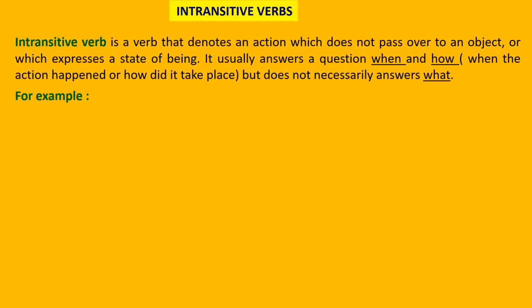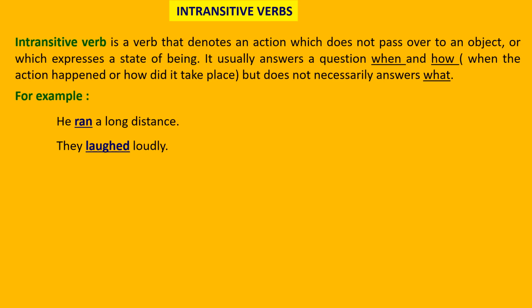For example, he ran a long distance. With examples it will be clear to you. He ran a long distance. Ran is a verb here, but his running is not affecting anybody. Simply, what is he doing? He is running. Intransitive verbs express what action you are doing, in what state you are, and his state is that he is running.